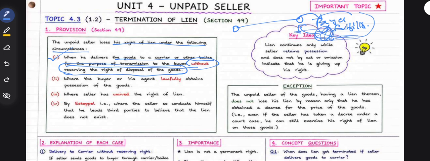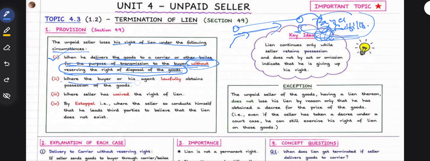If there are no such conditions, there is no reservation of the right of disposal. So if he delivers the goods to a carrier for transmission to the buyer without reserving the right of disposal, that means his lien has been terminated.